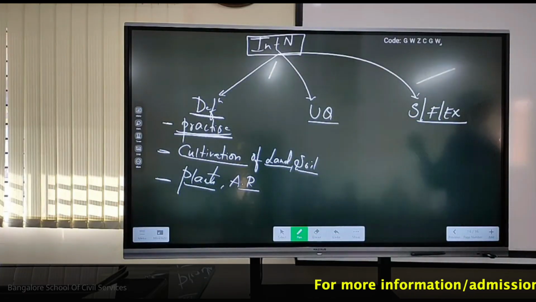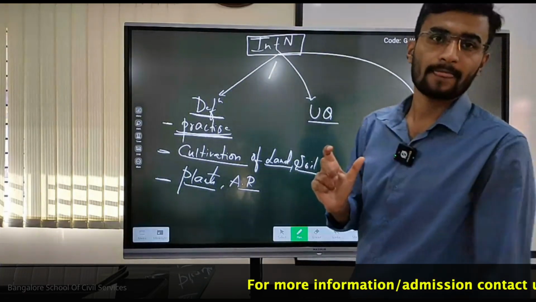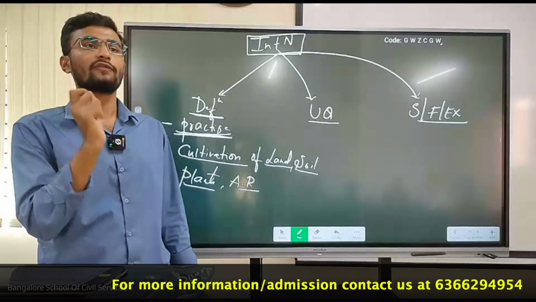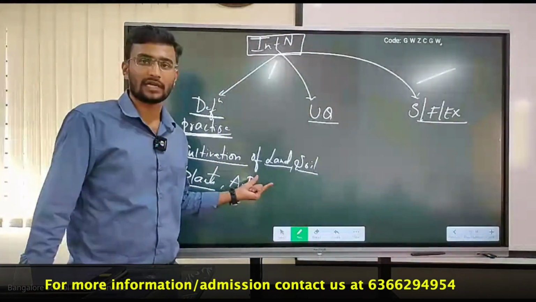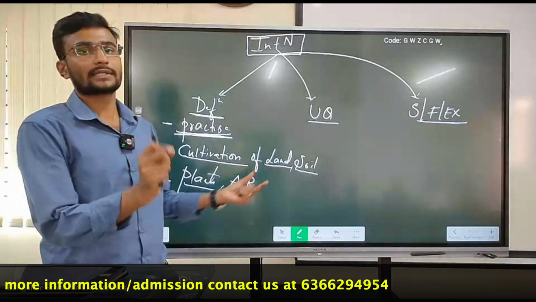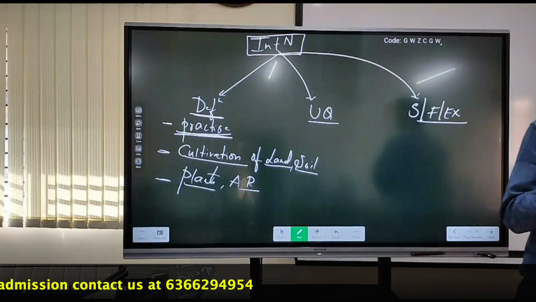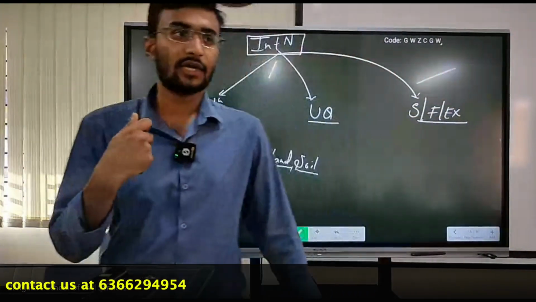Rearing of animals. Okay, one example or question for prelims. If a farmer is going for both plants as well as animal rearing, what type of farming do we call it? It is mixed farming. We call it mixed farming.